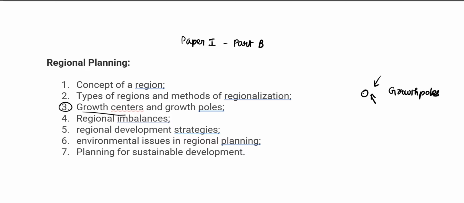We have certain places which attract growth, and they are growth centers, growth poles. When a region has complete economic prosperity, there is regional imbalance created at the neighboring regions. So the fourth topic deals with regional imbalances. Then we need a development strategy to eliminate these regional imbalances. The sixth topic is with respect to environmental issues, and the seventh is sustainable development. Now, first, let us look into the concept of region.